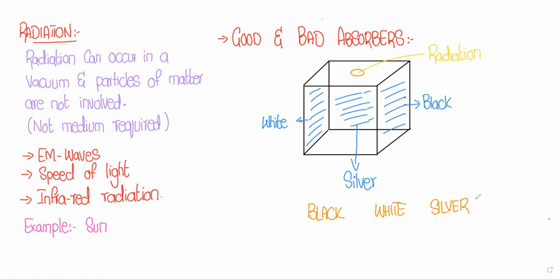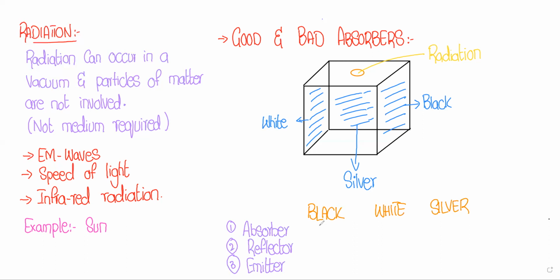And we have to discuss three properties. First property is the absorber. Second one is the reflector. And third one is the emitter. So we have three different processes. Now let's check which process is good in which color. So let's first talk about the absorption process. Which color will absorb more amount of radiation?